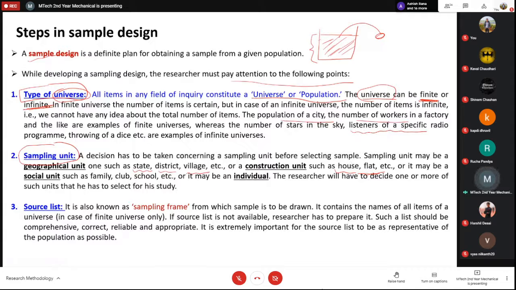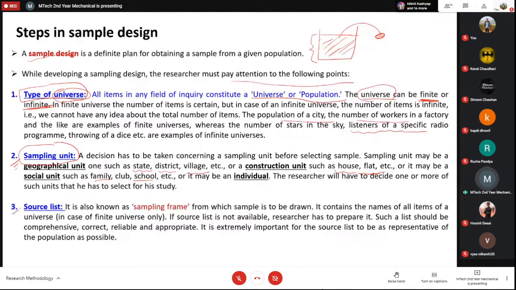In this type of technical analysis, this doesn't make much sense. But if you are doing some kind of questionnaire or some kind of population study, then it becomes important. It can also be a social unit such as the family or club or a school or college or university. It can also be individual, that means individually the people. So the researcher will have to decide one or more such units that he wants to select for his study. So this is the second thing.